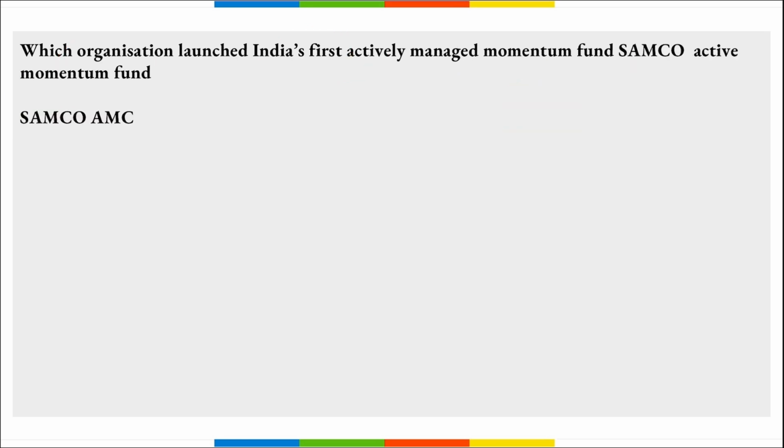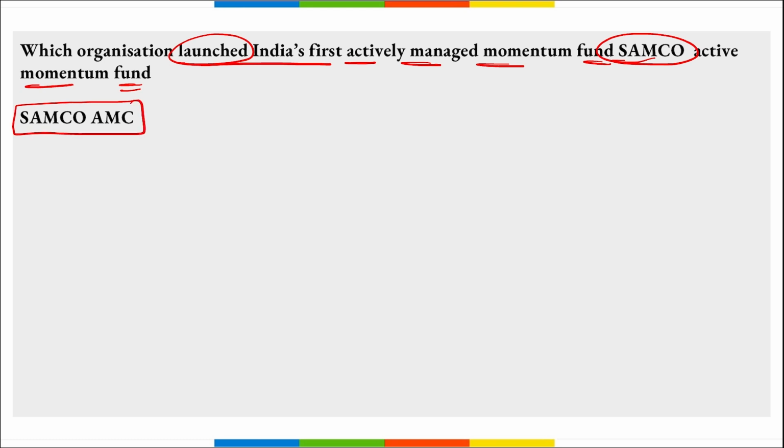Right? Moving on. Which organization launched India's first actively managed momentum fund? Samco Active Momentum Fund. So this Samco Active Momentum Fund was launched by Samco AMC, that is Samco Asset Management Company. This is an open-ended equity scheme that follows momentum theme with benchmark index of Nifty 50 index TRI. Right? Then this Samco Active Momentum Fund will carefully choose stocks with momentum traits like breakouts and price leadership utilizing a special momentum seeking algorithm. Correct? So they will be investing during the momentums and it is a kind of mutual fund only.